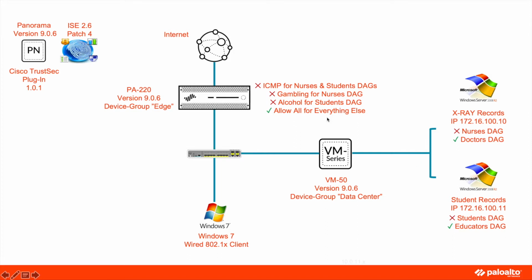An SGT associated with the doctors group will be allowed access for everything outbound, ICMP, and all URL categories, and they will be allowed access to the X-ray records in the data center. Similarly, someone who is mapped to the educator's dynamic address group will be allowed all access outbound and will also be allowed access to the student records in the data center. Now let's take a look at some of the existing configurations in the various elements of the lab.